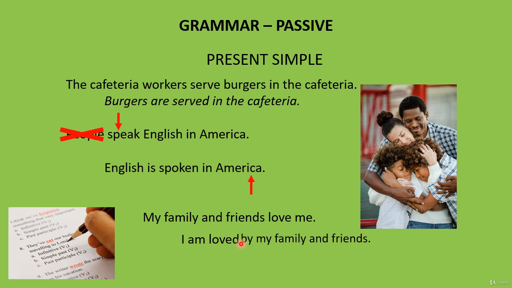We can use by here because if we write I am loved on its own, it's not obvious who loves me. It makes sense, but then again, why make it passive? But I am loved on its own is fine too.